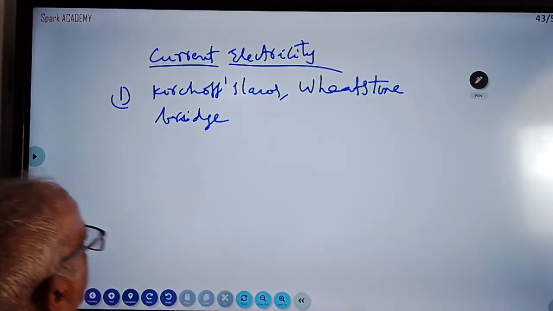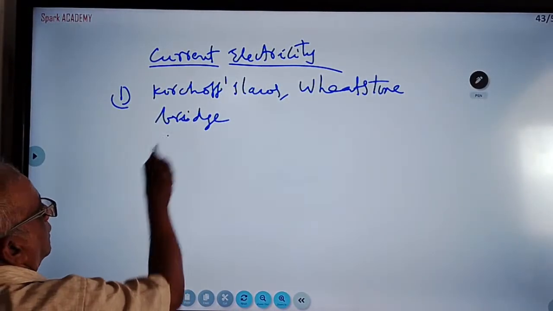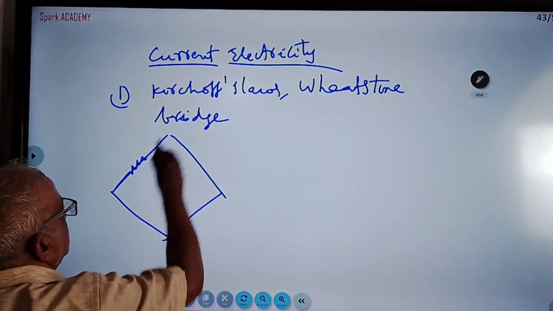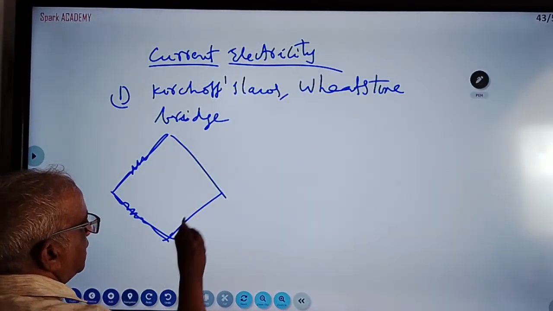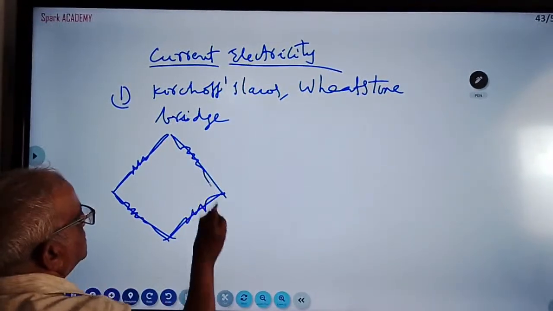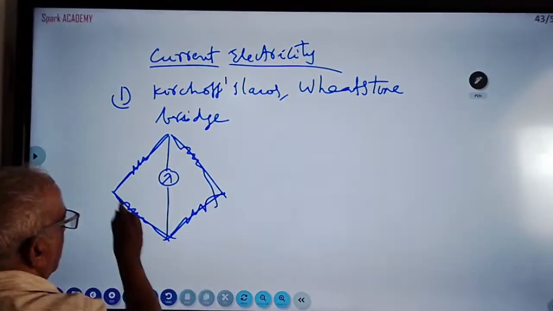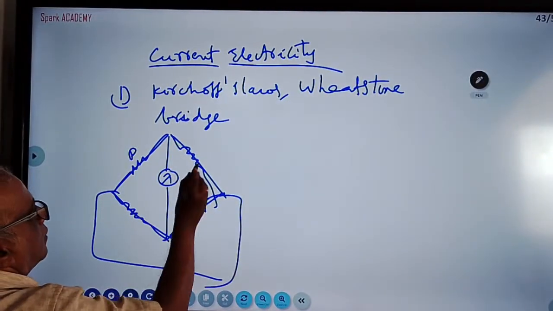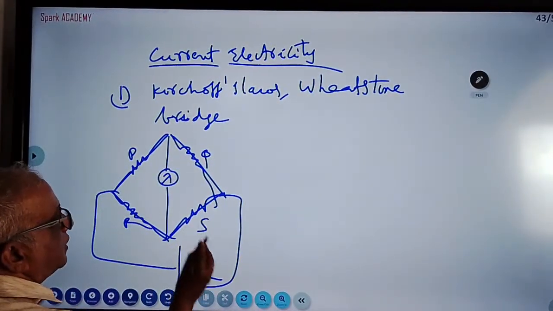You know about Wheatstone's bridge, how it looks like this. Here one resistance is there, here one resistance is there, here one resistance is there, here one resistance is there, here the galvanometer is there, and the battery between. We have P, Q, R, S, or R1, R2, R3.